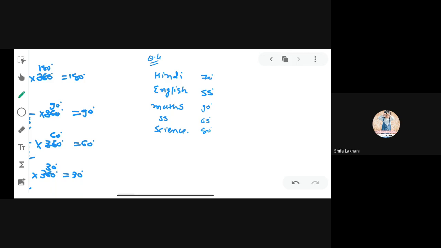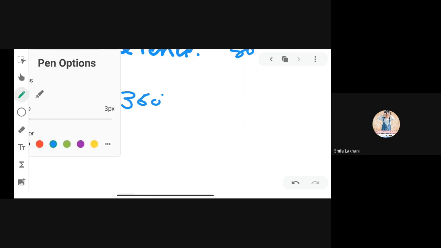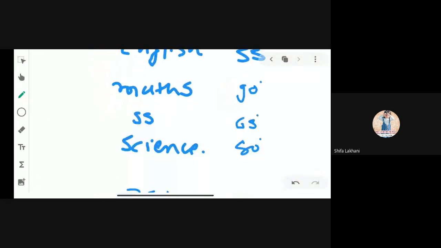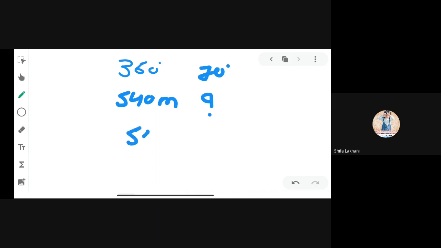How can we convert the central angle into marks? Please see here. We know that out of 360 degree, suppose in Hindi I got 70 degree. So if 540 marks were the total, how many marks would I get in Hindi? It means we have to cross multiply: 540 into 70 divided by 360.